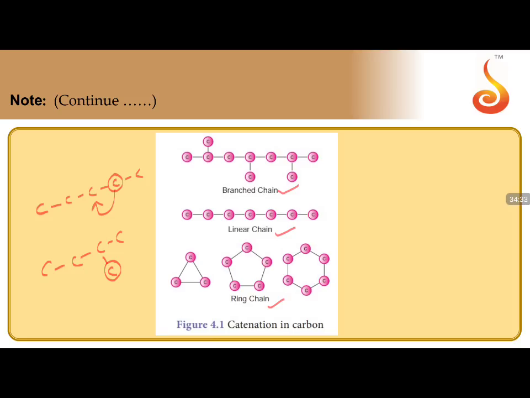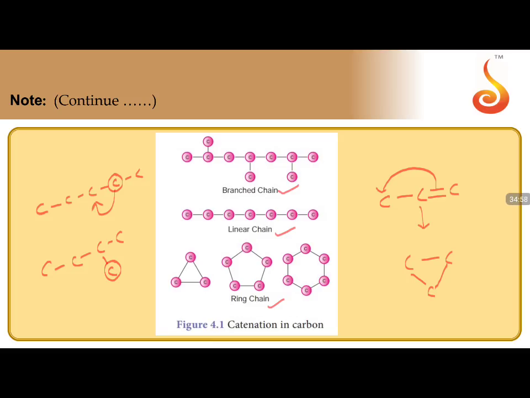Now if you have a carbon-carbon double bond, for example 3 carbons with a double bond, the same carbons can be written with the 3 carbons connected to each other, and instead of the pi bond, the bond comes here and it forms a ring.